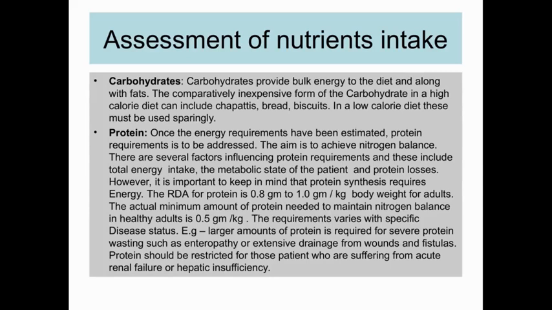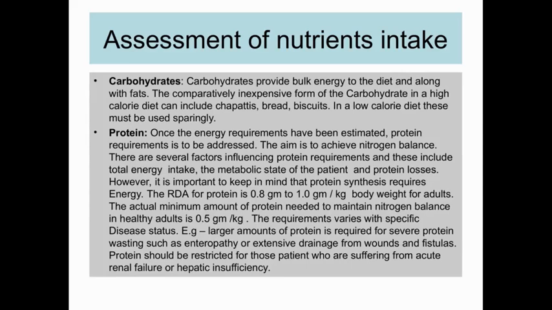Once the energy requirement has been established, protein requirement is to be addressed. The aim is to achieve nitrogen balance. It is essential to achieve nitrogen balance so that the branched-chain amino acids provided in the diet are readily absorbed and effective in building the muscles and tissues of the body. There are several factors influencing protein requirement, and these include total energy intake, the metabolic state of the patient, and protein losses. However, it is important to keep in mind that protein synthesis requires energy.